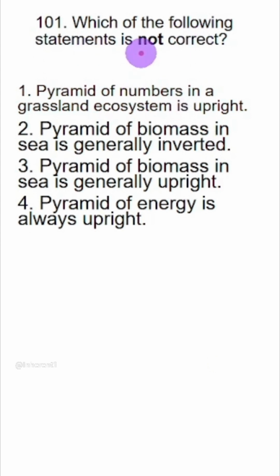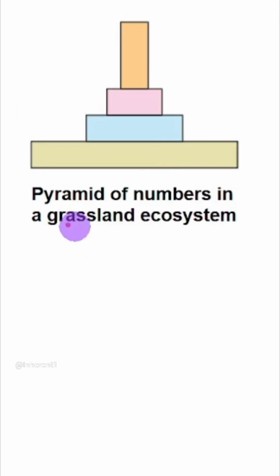Which of the following statements is not correct? So one by one, let's go through each and every statement. Pyramid of number in grassland, it looks like this. See, grass is infinite, so the number of grass will be huge. So that's why you will have a broad base here. This represents primary producer, then primary consumer, secondary consumer, tertiary consumer. And therefore, pyramid of numbers in a grassland ecosystem is always upright.